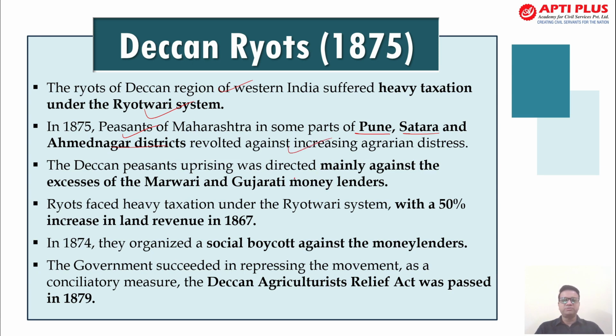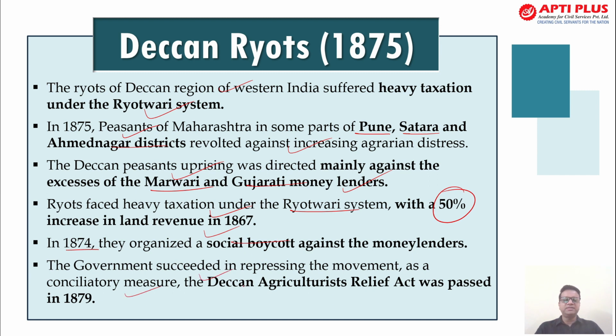The peasants of Maharashtra, parts of Pune, Satara, and Ahmednagar districts, faced increasing agrarian distress. Subsequent to that, the Deccan peasants came up with an uprising, mainly against the excesses of Marwari and Gujarati moneylenders, who were mostly the people actually benefiting. The riots faced heavy taxation under the Ryotwari system, with an approximately 50% increase in land revenue in 1867.